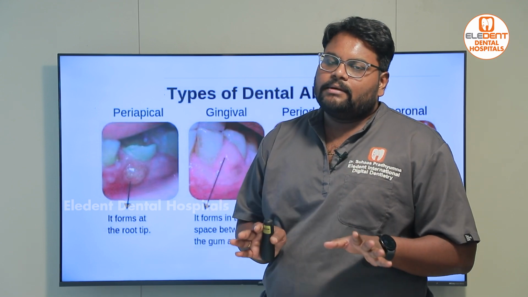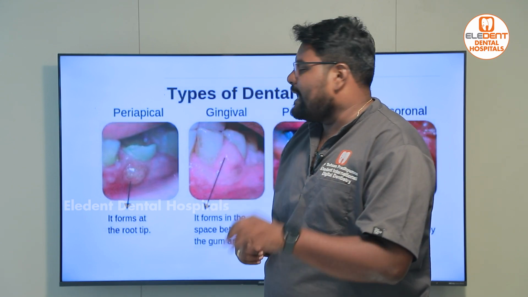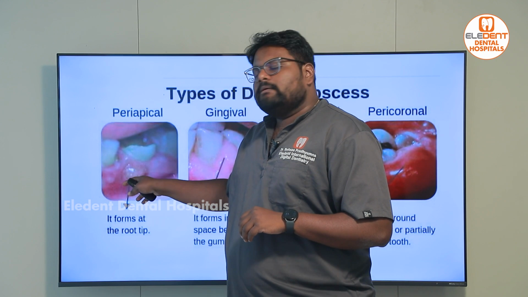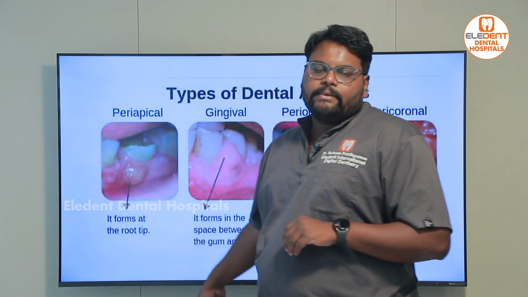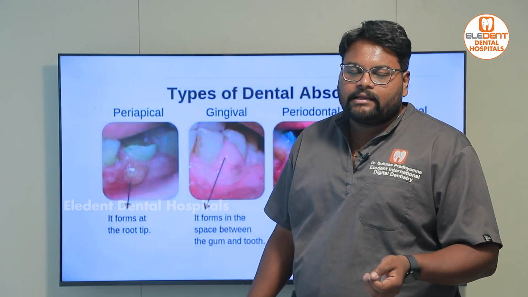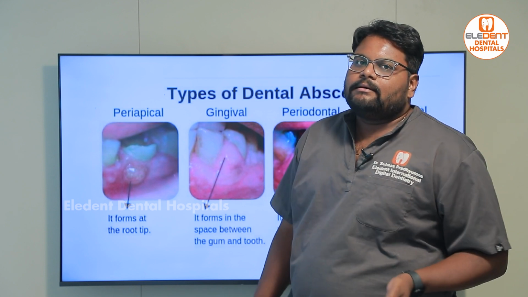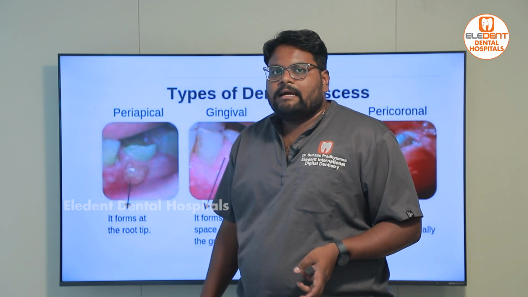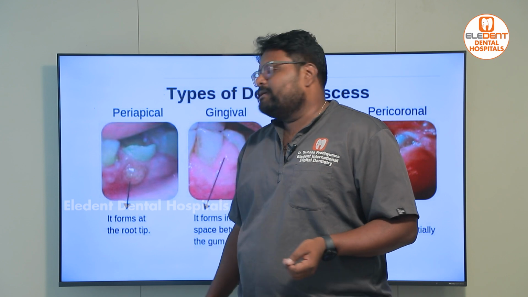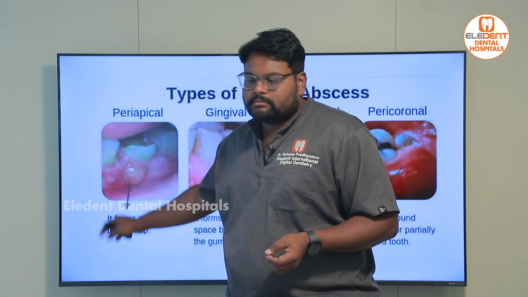This is nothing but a dental periapical abscess. Here we can try a root canal treatment and antibiotic therapy, and we have to wait till the infection subsides and the bone reforms, and then maybe go for a crown.